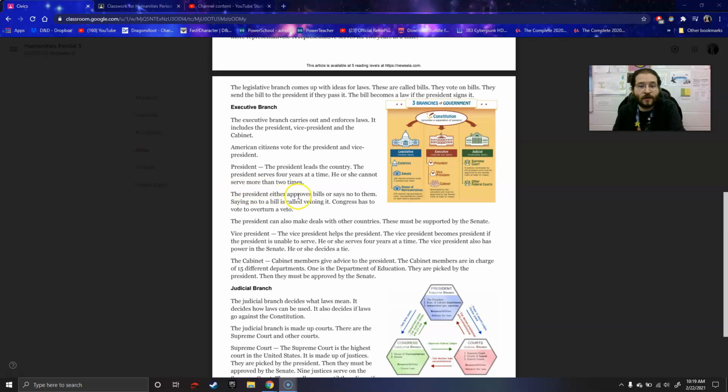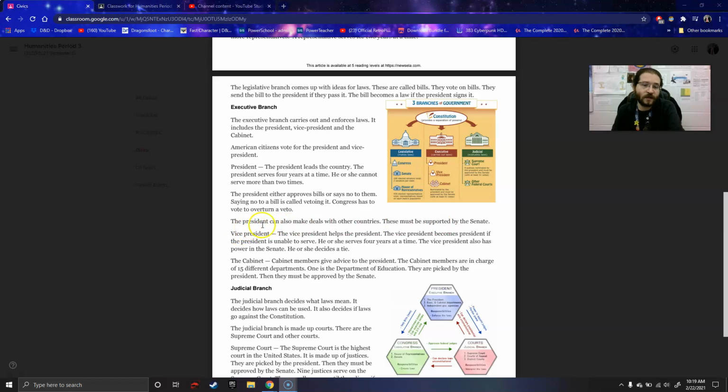The president either approves bills or says no to them. Saying no to a bill is called vetoing it. Congress has to vote to overturn a veto. The president can also make deals with other countries. These must be supported by the Senate.